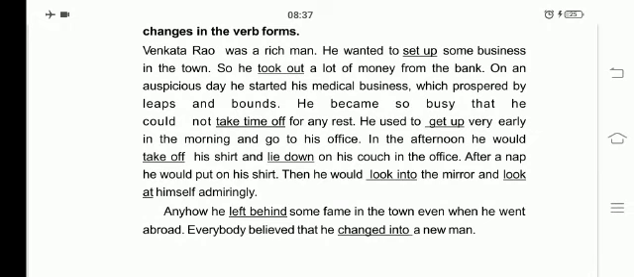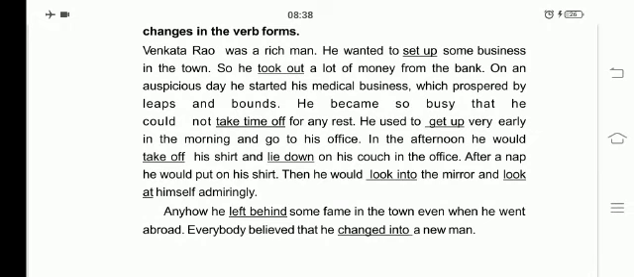for any rest. He used to get up very early in the morning and go to his office. Write get up in the blank. In the afternoon, he would take off his shirt. Write take off in the blank. And lie down on his couch in the office. You have to write lie down in that blank.